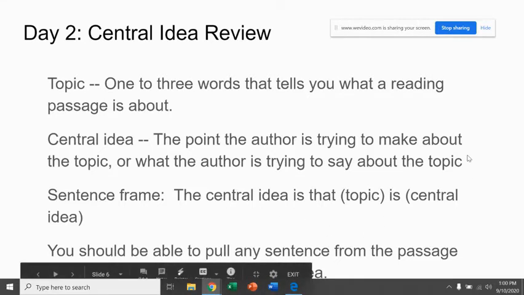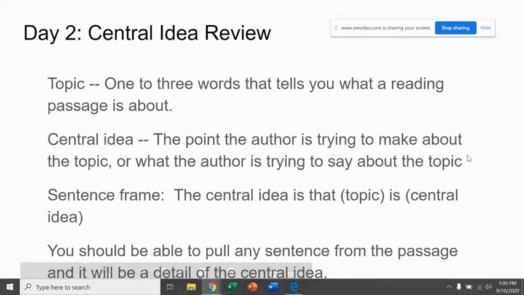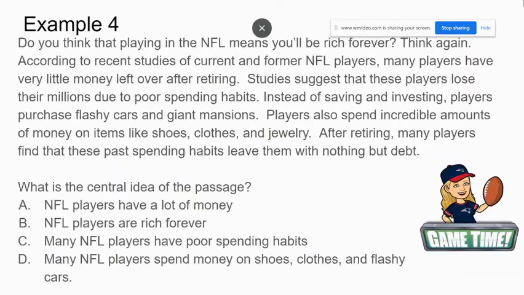You should also be able to pull just about any sentence from the passage to prove the central idea, to prove that that is the central idea, that is what the author is trying to tell me, okay? So let's take a look at an example. I don't know why it won't just let me use my arrow keys.